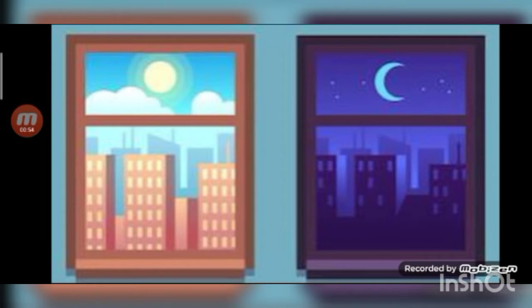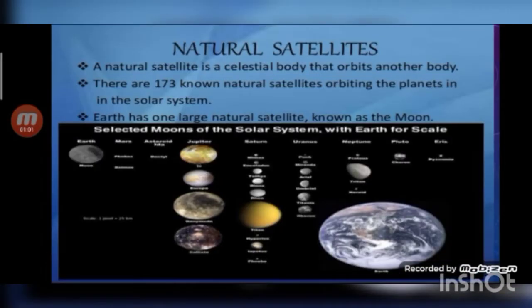Students, there are two types of satellite. One is the natural satellite and the other one is the artificial satellite. A natural satellite is a celestial body that orbits another body. There are 173 known natural satellites orbiting the planets in the solar system. The Earth has one large natural satellite known as the Moon.